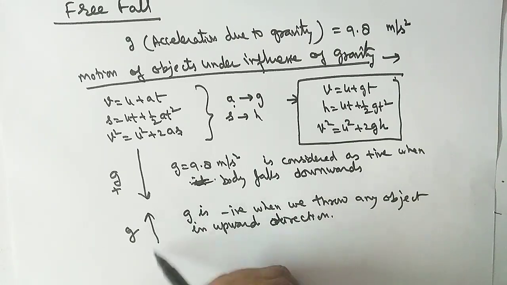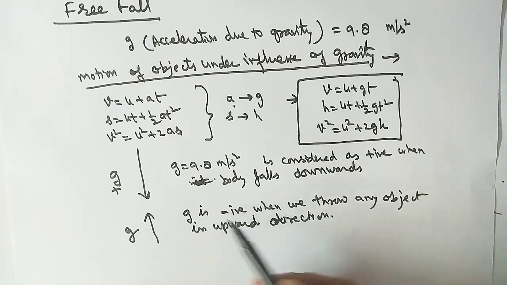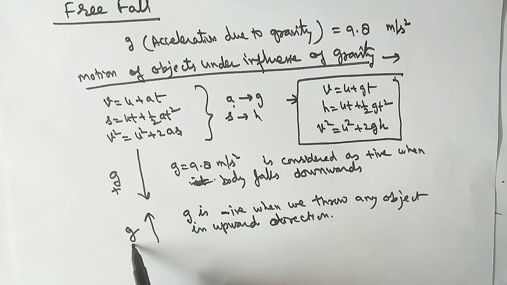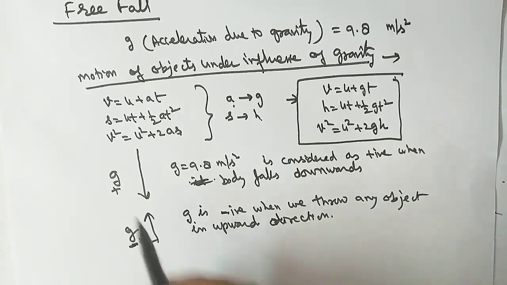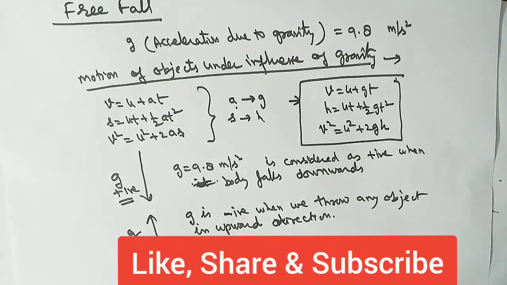There will be a retardation, and negative retardation is known as deceleration, meaning negative acceleration. So g will be negative when we throw anything in upward direction. So the value of g in that case will be negative. Remember students, it's very important for your numericals.